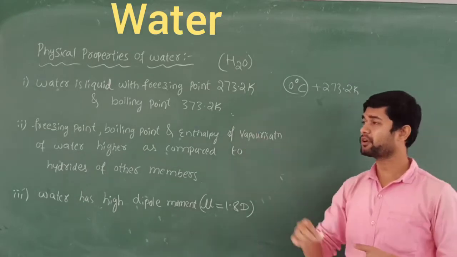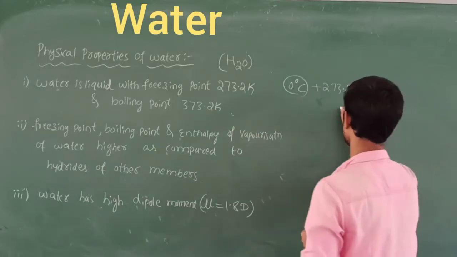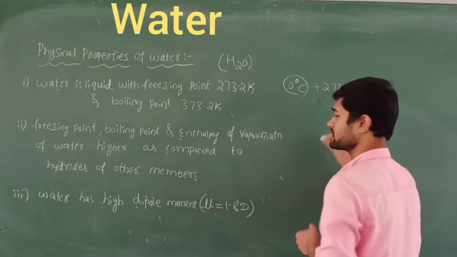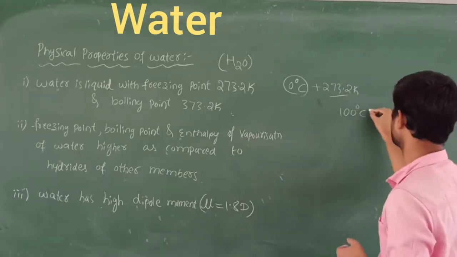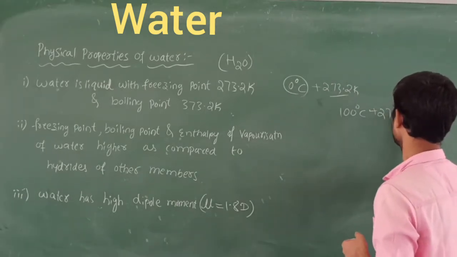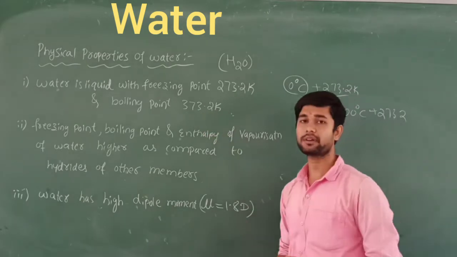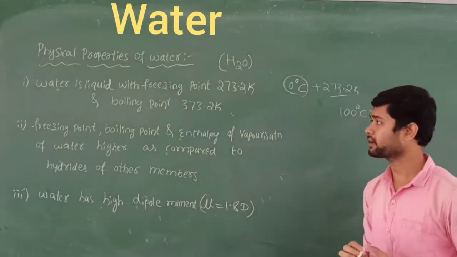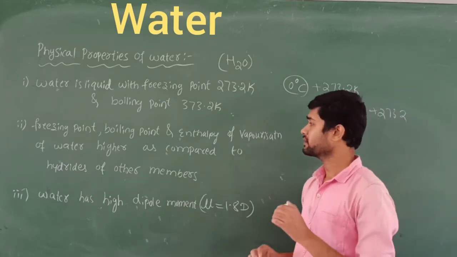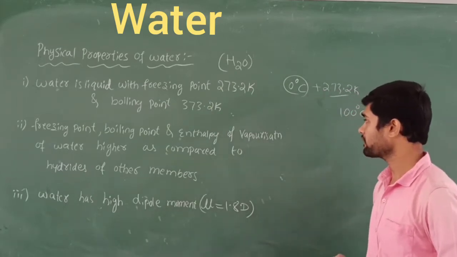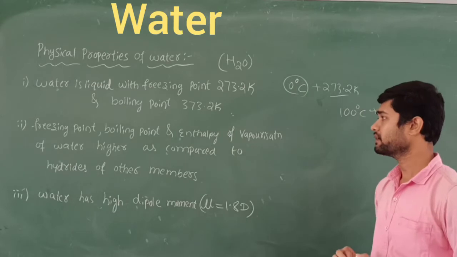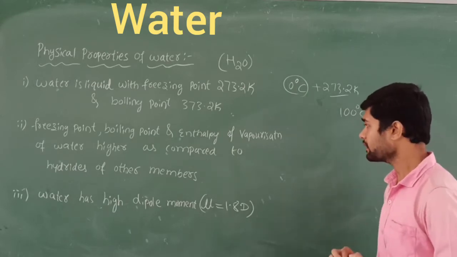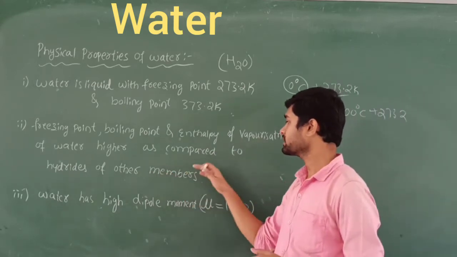What about the boiling point? The boiling point of water is 100 degrees Celsius. Or you can add 273 here, that becomes 373.2 Kelvin. So this is the freezing point, this is the boiling point. And the freezing point, boiling point, and enthalpy of evaporation of water are always higher as compared to the hydrides of the other members.